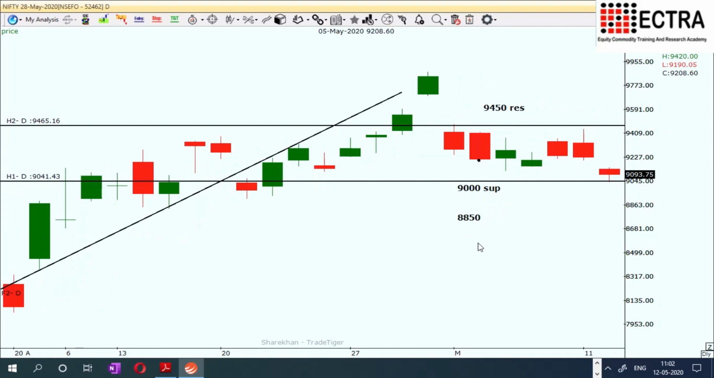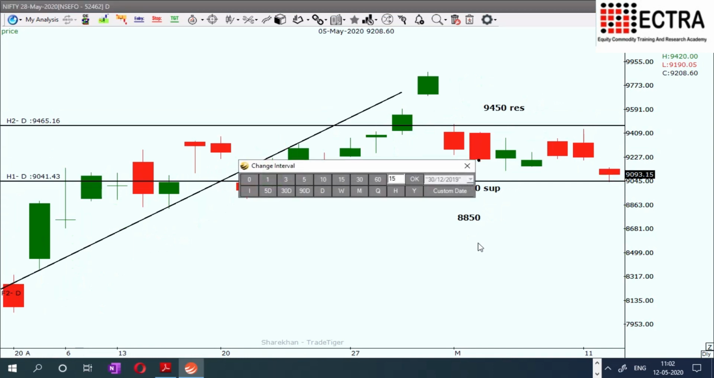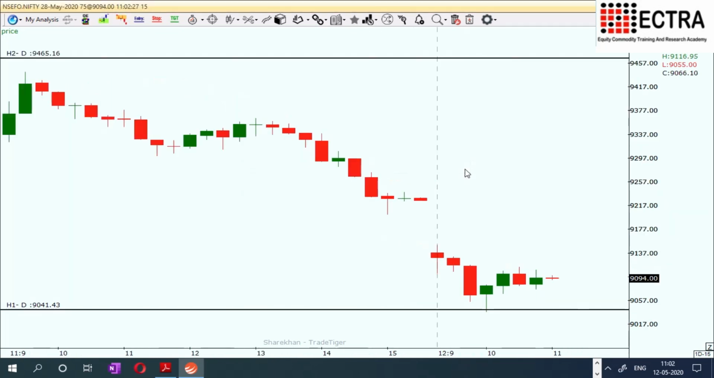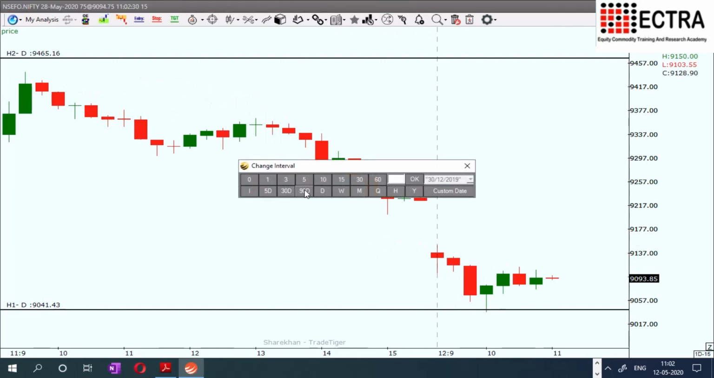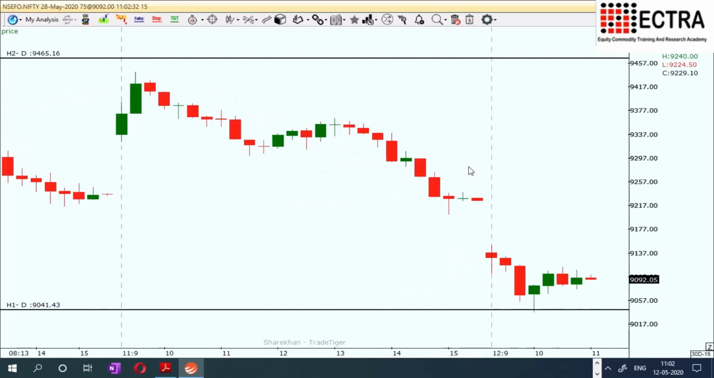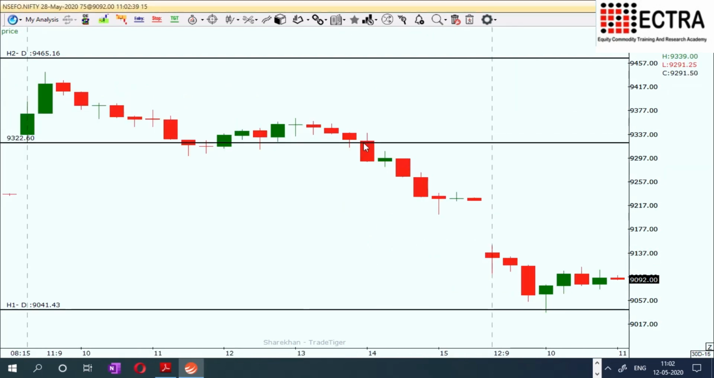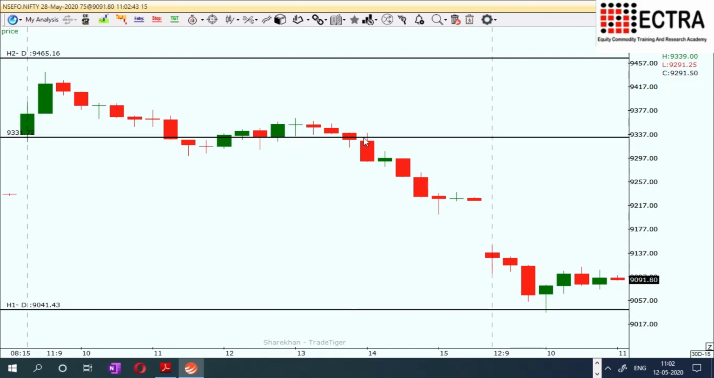Now we will move on to the intraday chart. I am just changing this chart for our intraday purpose. Of course, yesterday I told you when the price was gapping up, I explained to you that 9335 was a crucial mark yesterday. This 9335 was broken and went down end of the day with a nice fall. This is yesterday's story.